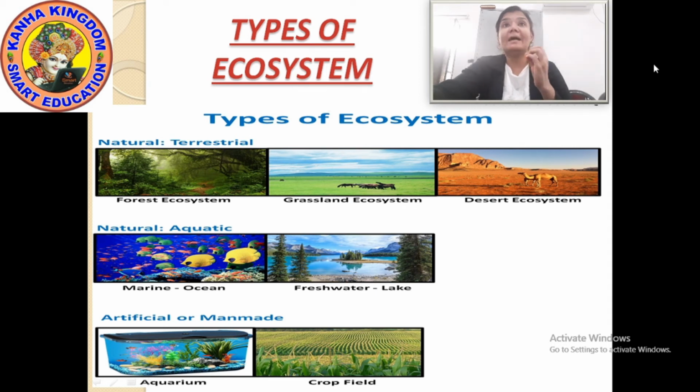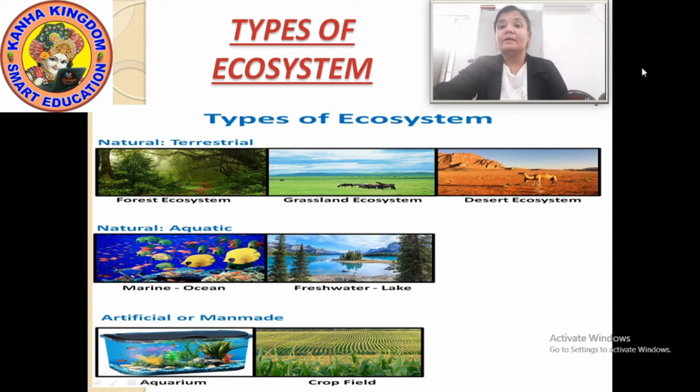There are also man-made ecosystems. Man-made ecosystem you can count as artificial. Artificial means aquariums. Now what are aquariums? Aquarium is the one in which you pet your fishes. If you keep fish in your house, you have to use an aquarium. Crop field, that is only a land given, but we do agriculture on that land and change it into a crop field. So that is why that is man-made and artificial. So these are the types of ecosystem.